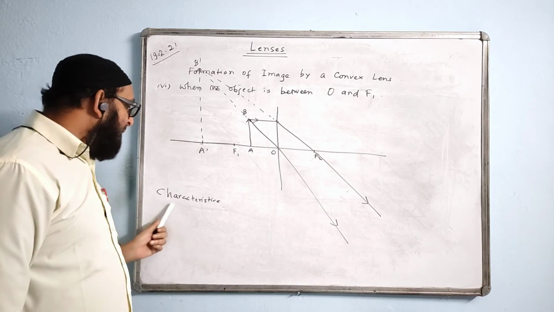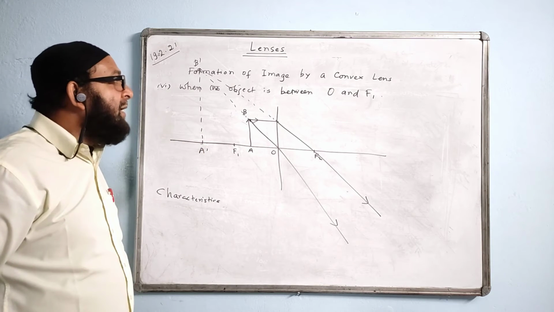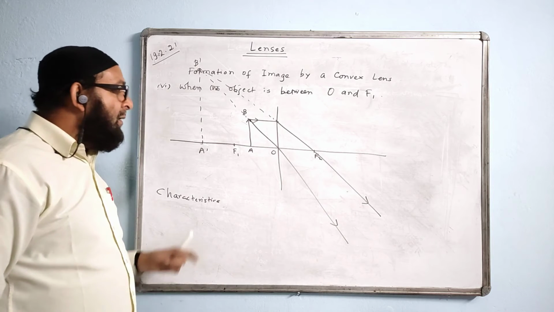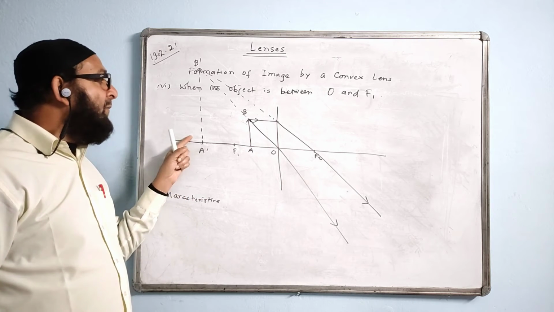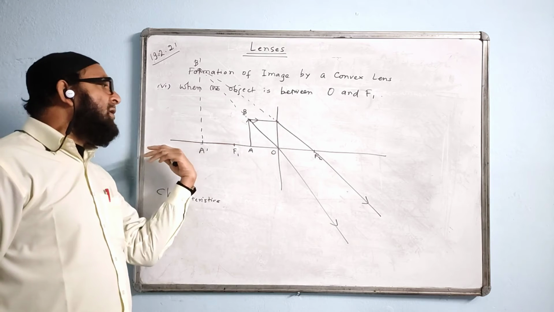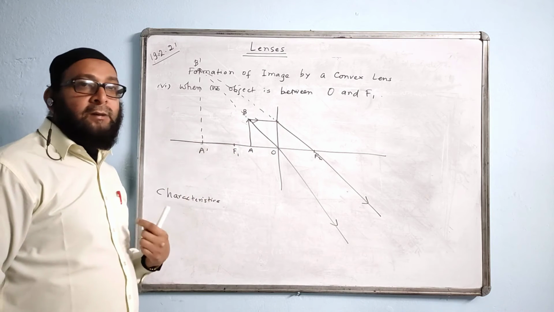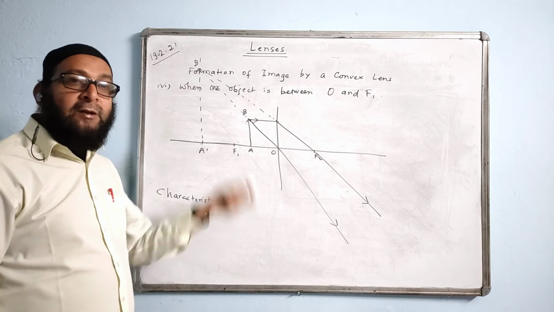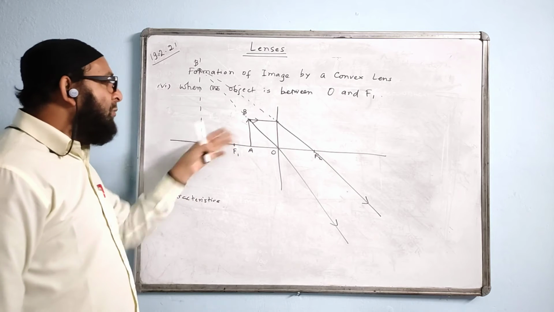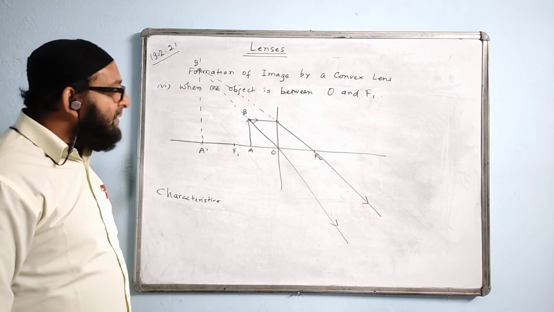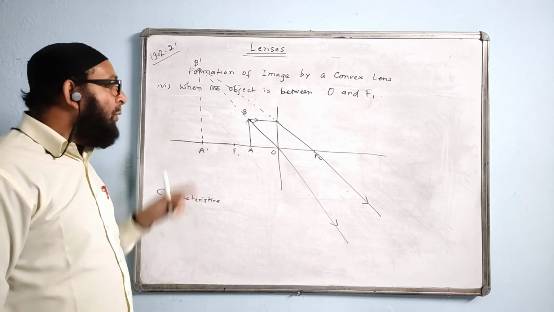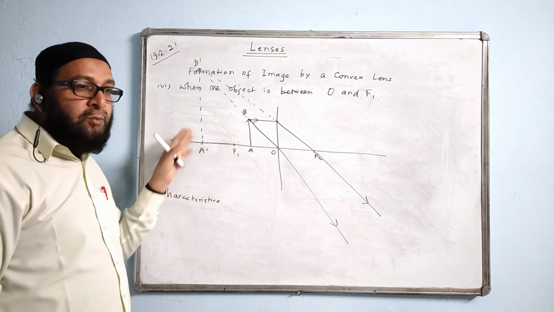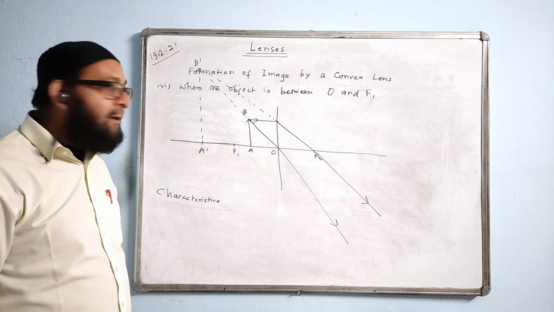So first we write the characteristics of the image. First characteristic: where is the image formed? On the same side as the object, but behind the object. The image is formed behind the object, anywhere it can be, but behind the object. Second point, we say virtual. Third point, erect or upright, and the fourth point, we say magnified.